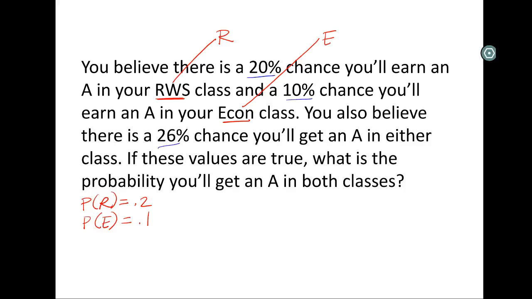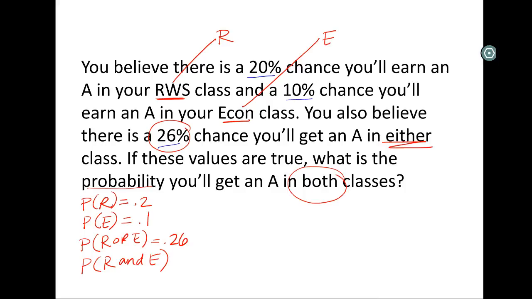Now we need to figure out what this 26% is, and what probability we're looking for. The 26% chance you'll get an A in either class, either is our or, right? And we're looking for the probability of an A in both classes, and both is a way to say and.